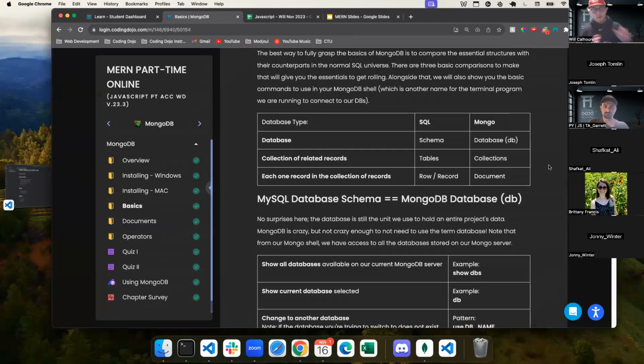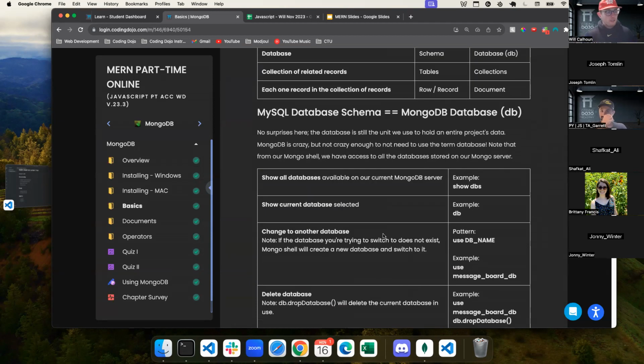Again, there are a couple different nuances in what we call things. With our database in Mongo, we just call it a database. In MySQL or SQL, because it could be MySQL, it could be PostgreSQL, it could be all sorts of different things, you call it a schema. That's just kind of your build. If you've got a bunch of different types, so we had employees, addresses, all that, we'd have an employee table and an address table. In MongoDB, we call it a collection, like we just saw. And each time, we have a different row or record or instance, but in MongoDB, we refer to that as a document.